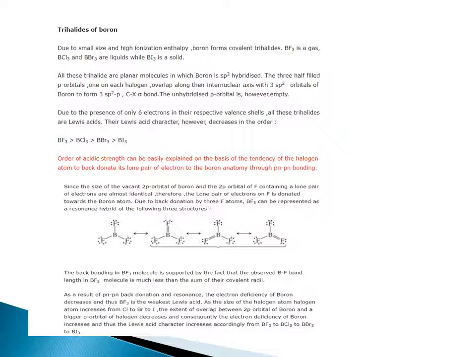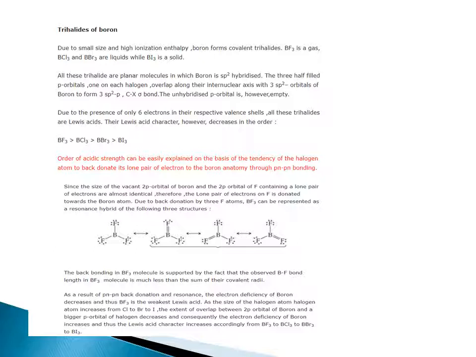The three half-filled p orbitals, one on each halogen, overlap along their internuclear axis with three sp2 hybridized orbitals of boron to give three sigma bonds. The unhybridized p orbital is empty. Due to the presence of only 6 electrons in their valence shells, all these trihalides are Lewis acids. Lewis acid character decreases in the order BF3 > BCl3 > BBr3 > BI3.